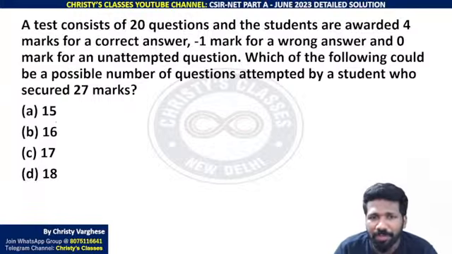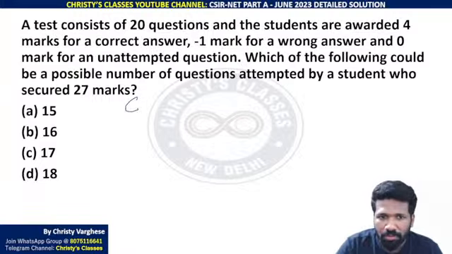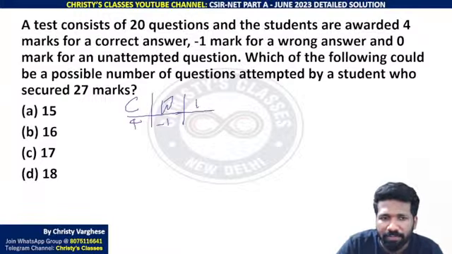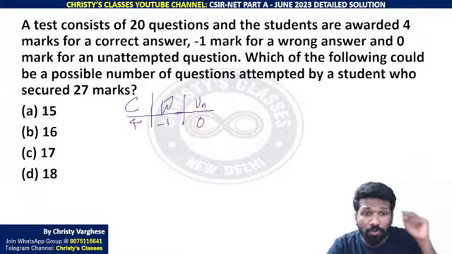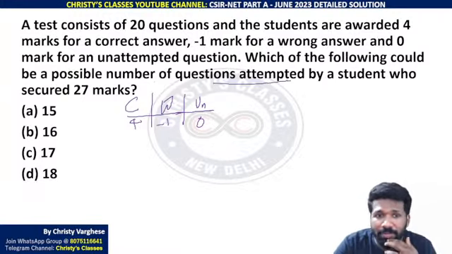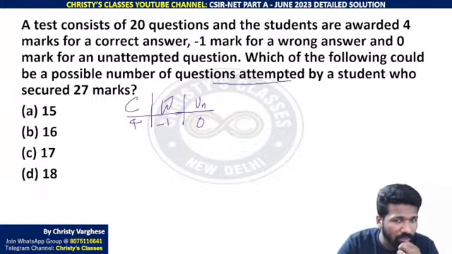A test contains 20 questions and the students are awarded 4 marks for a correct answer. करेक्ट आंसर है तो 4 मार्क, रॉन्ग आंसर है तो -1 मार्क, अनअटेम्प्टेड है तो 0 मार्क. Which of the following could be the possible number of questions attempted by a student who secured 27 marks?